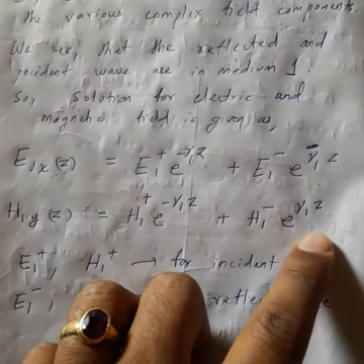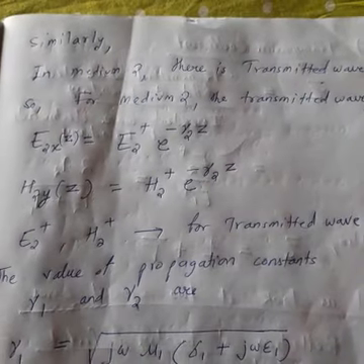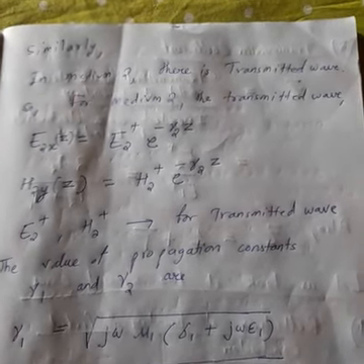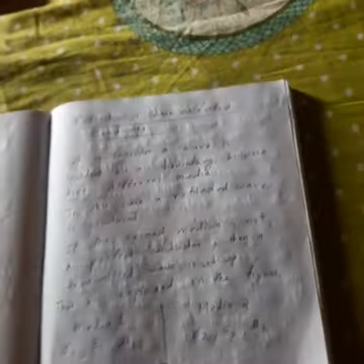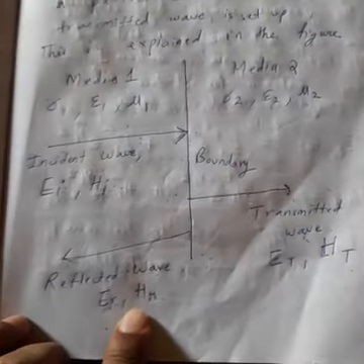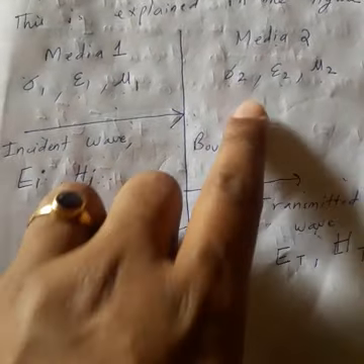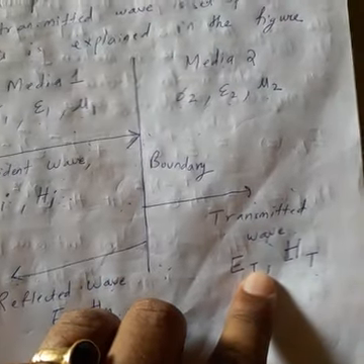Okay, clear? Similarly, when you consider medium 2, what is there? Only your transmitted wave is there. If you look again at the figure, in medium 1 there is incident plus reflected, in medium 2 only transmitted. So in medium 2 the transmitted equation becomes how much?